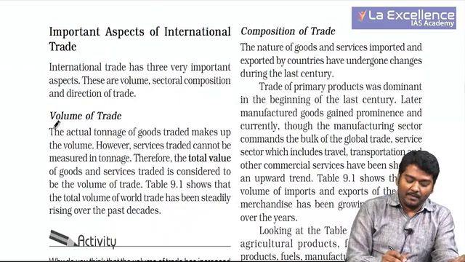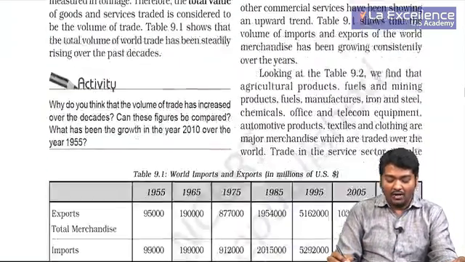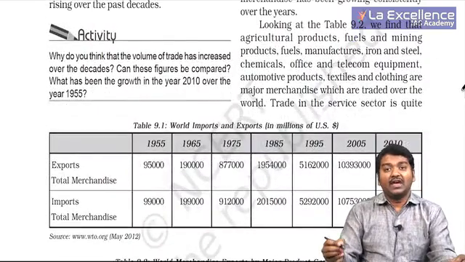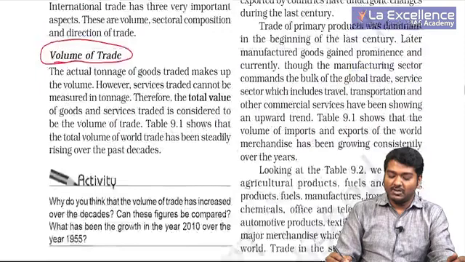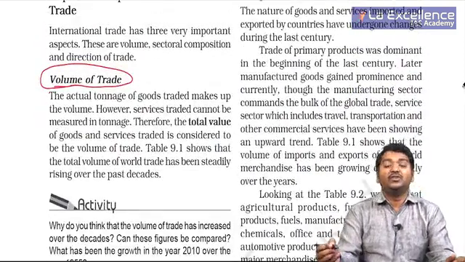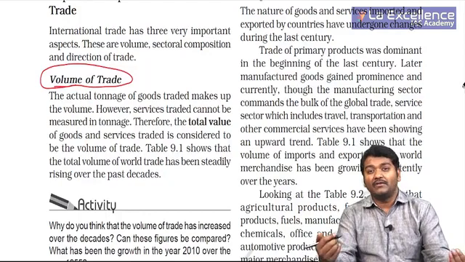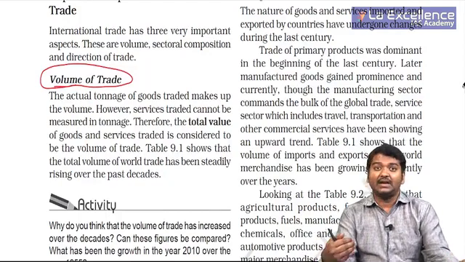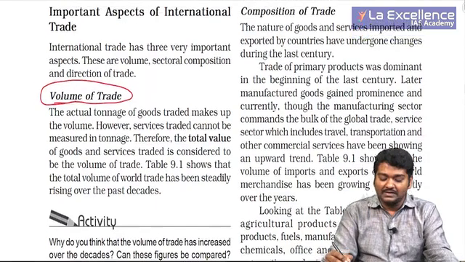And then when we talk about trade, we also have to look at the volume of trade. Volume of trade usually varies. Exports and imports are usually considered, and when exports are more and imports are less, we usually say that the balance of trade is favorable. If exports are less and imports are more, we say that we are in a negative balance of trade.